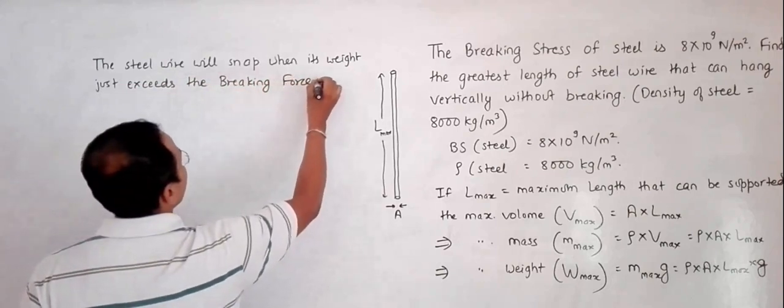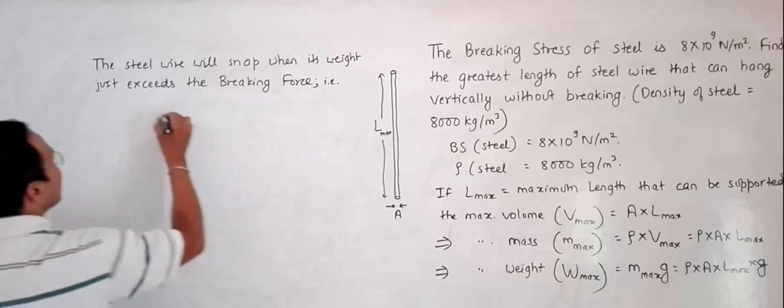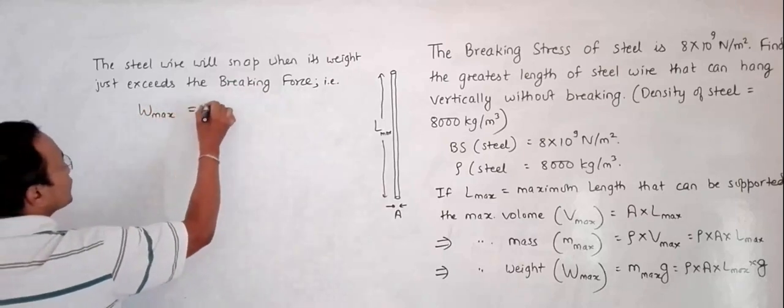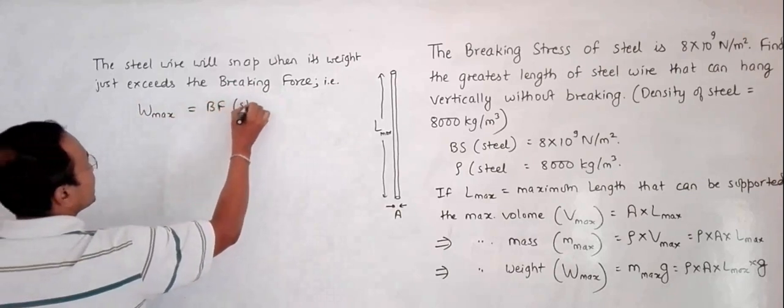So I can say this weight max is equal to the breaking force of steel.